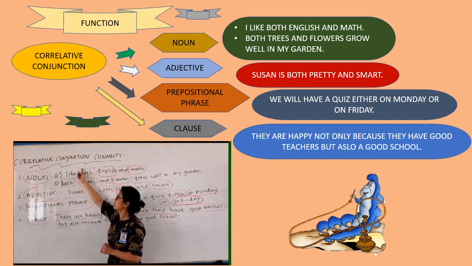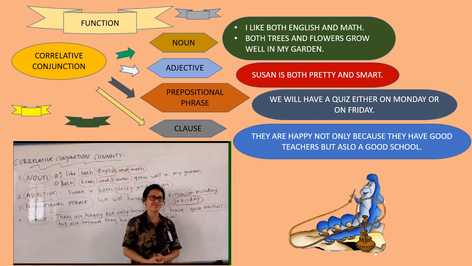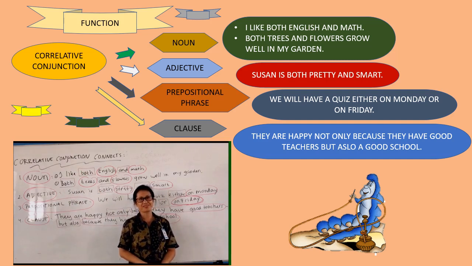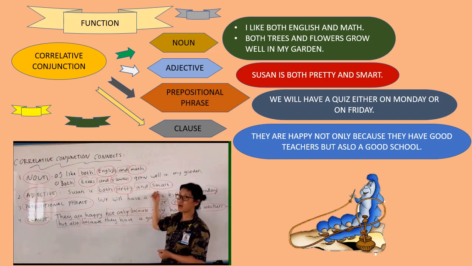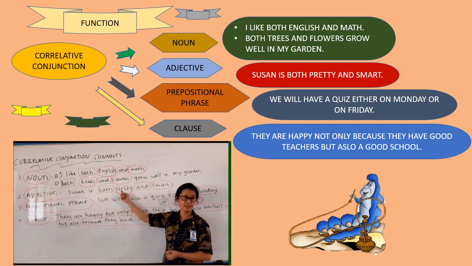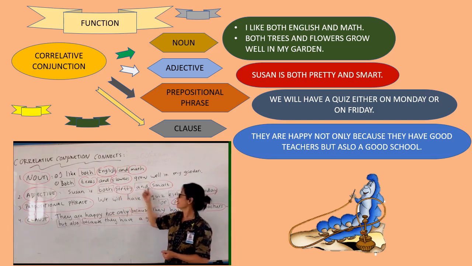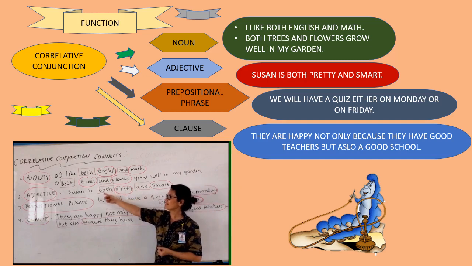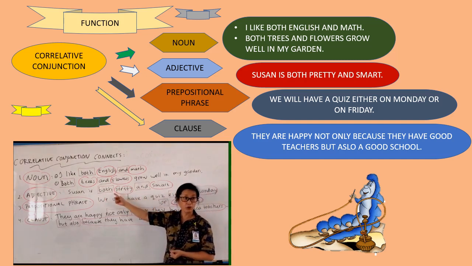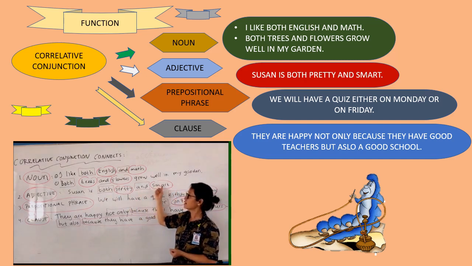Now go on to the second function. Adjective. So correlative conjunction connects adjective. What is adjective? Kata sifat, good. Now let's see. Susan is both pretty and smart. Do you know pretty, right? It's easy. Cantik. Smart, cerdas, pandai. So, look at this conjunction. Kata sambung both dan and connect, menghubungkan sifat dan sifat.